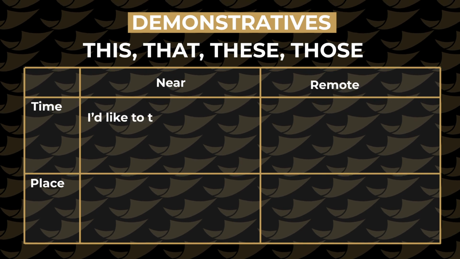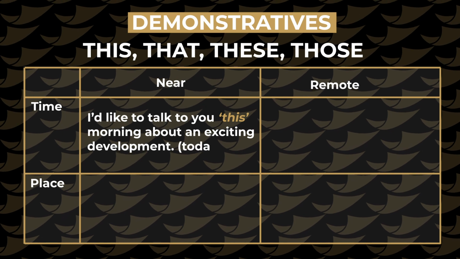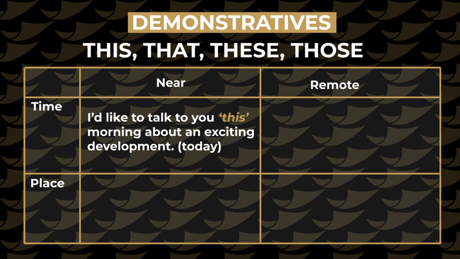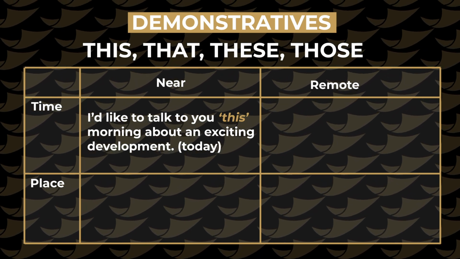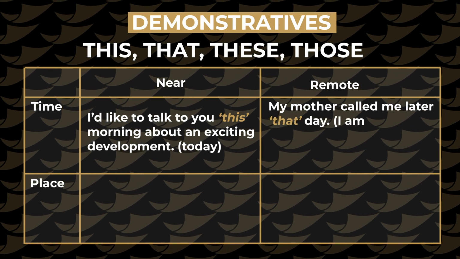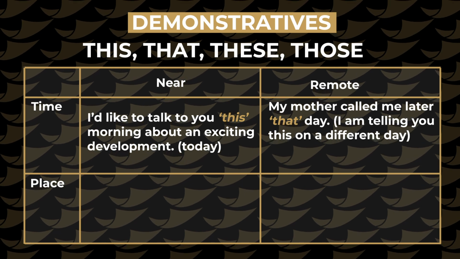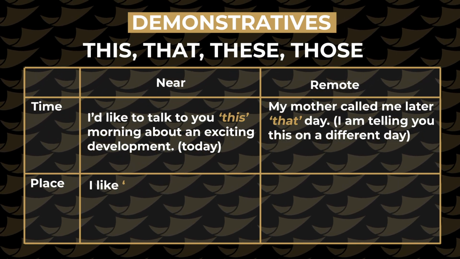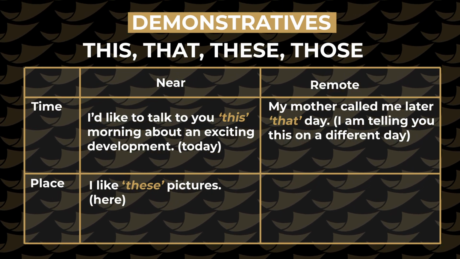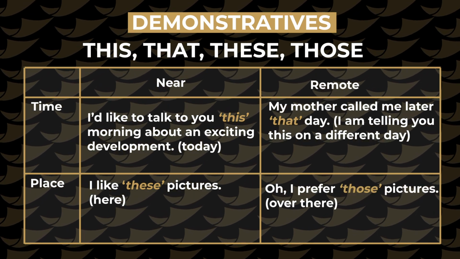Near or remote thing: I would like to talk to you this morning about an exciting development. Here the demonstrative "this" plays a role to show something which is going to happen today. Suppose I say, my mother called me later that day. Now if I am telling you this, that day is a different day, right? Okay, so I like these pictures can mean something is kept over here. So these pictures, oh, I prefer those pictures, something over there.